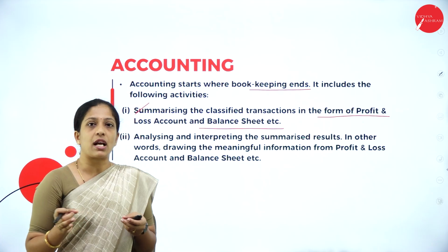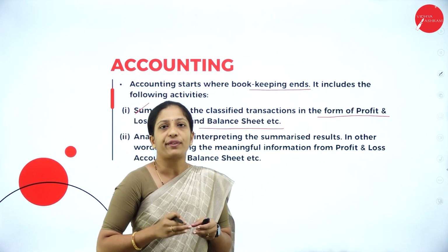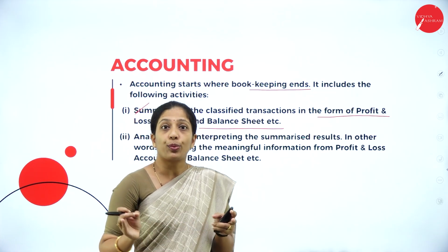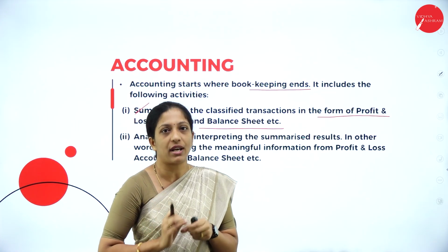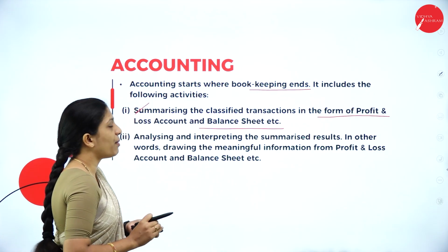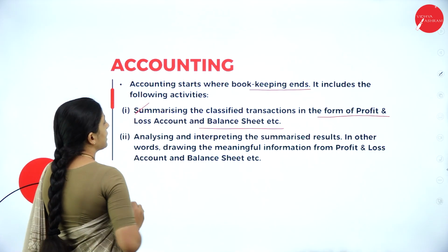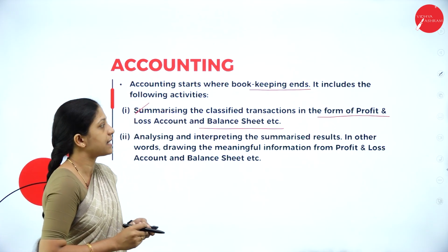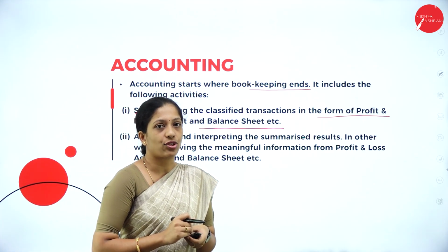What I mean by summarizing is this: there are a number of transactions. In a whole year, a number of transactions take place. We can't present all those transactions, so they have to be confined into a summary form. How can we present them in a summary form? In the form of profit and loss account and balance sheet. That is summarizing: summarizing the classified transactions in the form of profit and loss account and balance sheet.